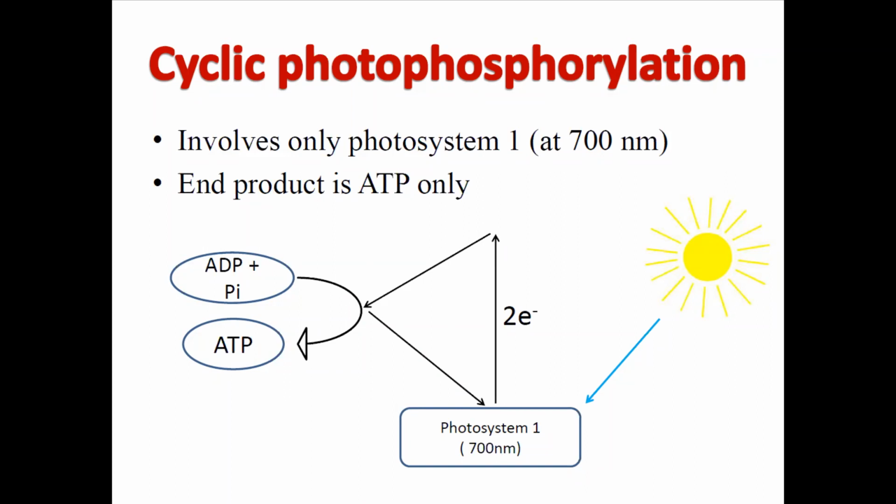But in case of the previous one, that is non-cyclic phosphorylation, there is production of mainly the ATP, and they are formed mainly by the use of two photosystems, P680 and P700. But here there is one photosystem only, that is P700. Okay. Now